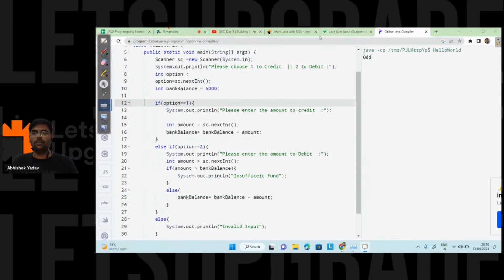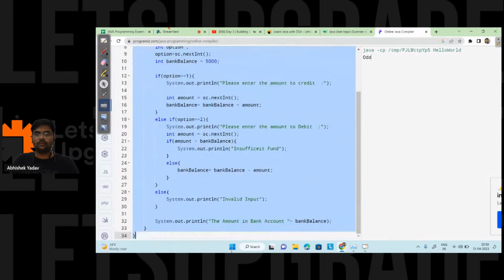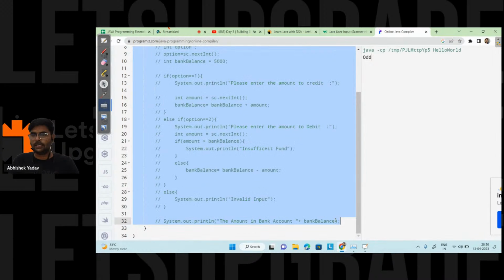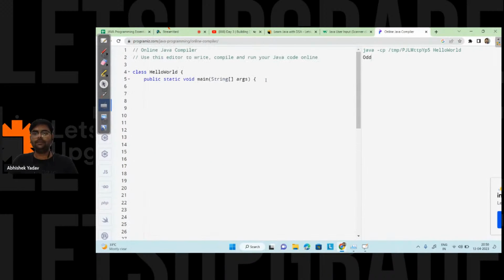So let's try to write the code. Let's comment this part here. What I will do is write an int month, and let's take 5 here. After that, switch, and in the switch I have to pass the expression. Here the expression is month. On the basis of the month I have to choose a case.